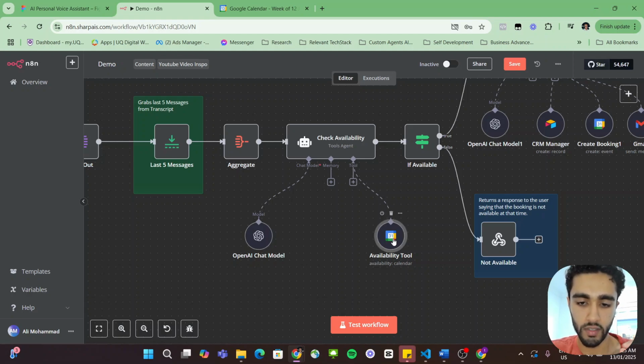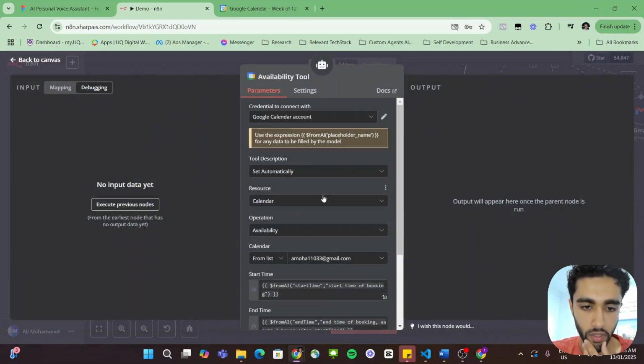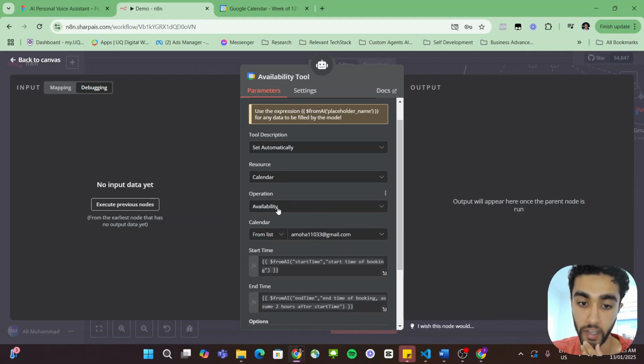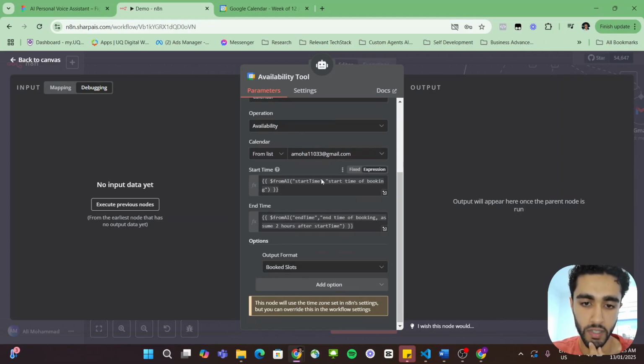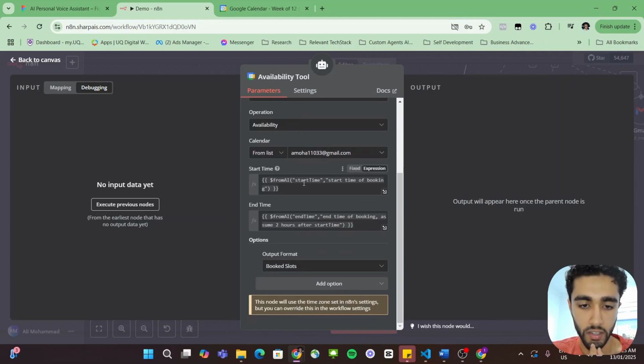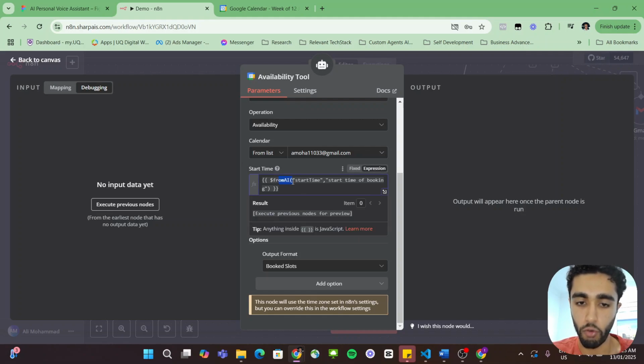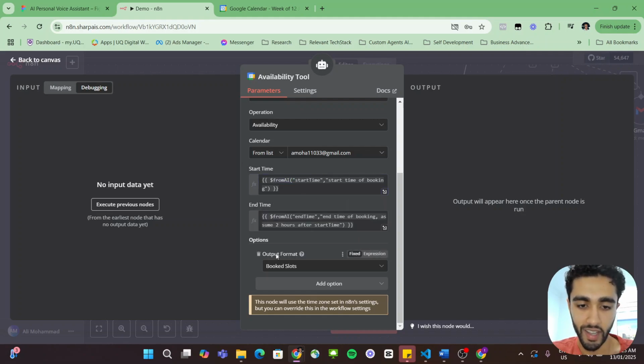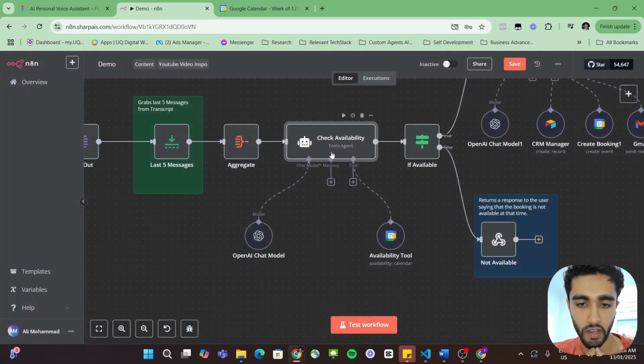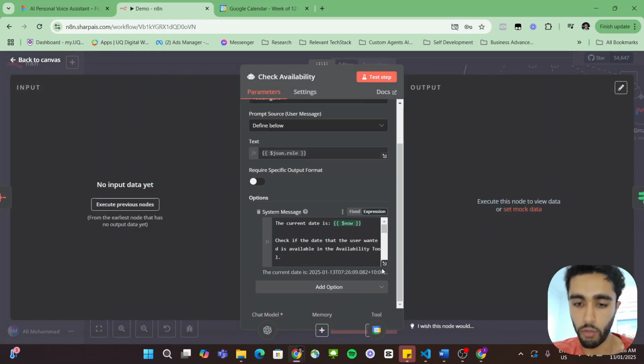And the way we do that inside the availability tool is just calendar availability for this particular calendar, start time of the booking, and then end time of the booking. If you haven't watched my previous video, I actually go through this from AI format, and I think it's super powerful. And then the output format is booked slots. So this will basically tell us if there is already a booked slot at that time period that the user has requested or not. Then this AI agent will be like, okay, is this time slot booked out or not?